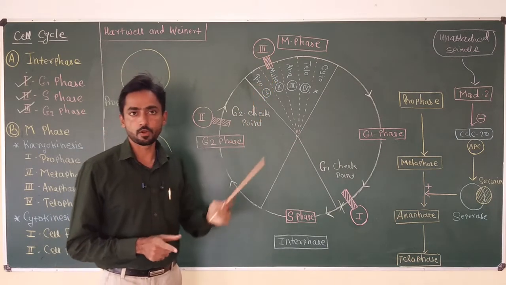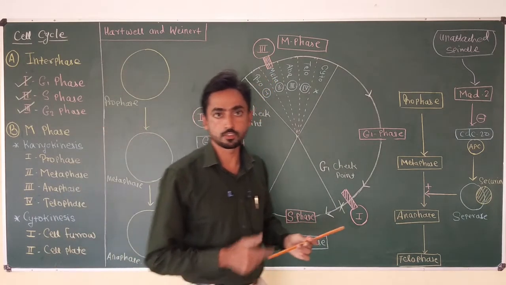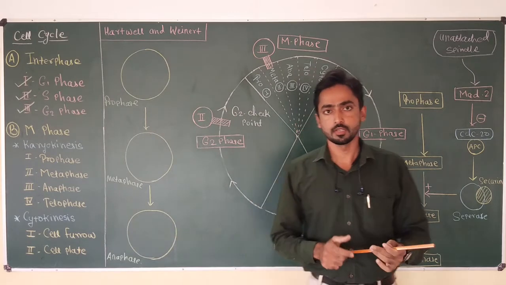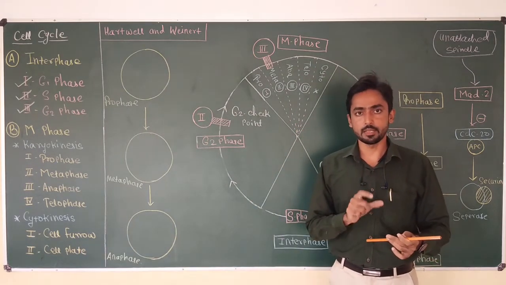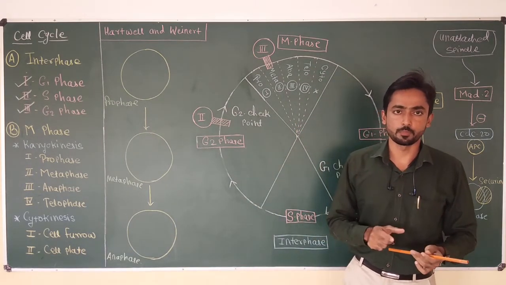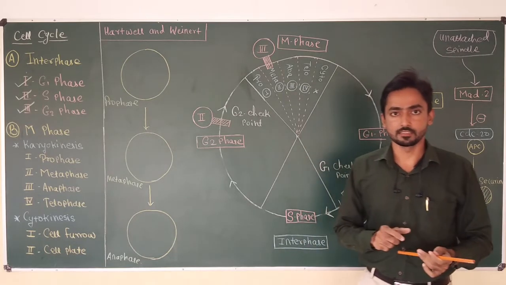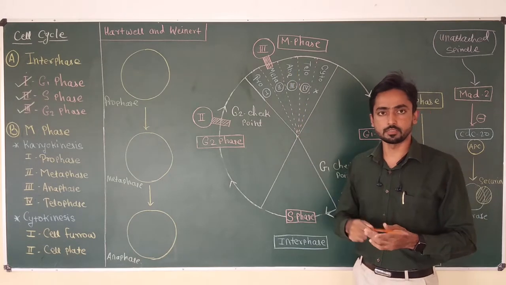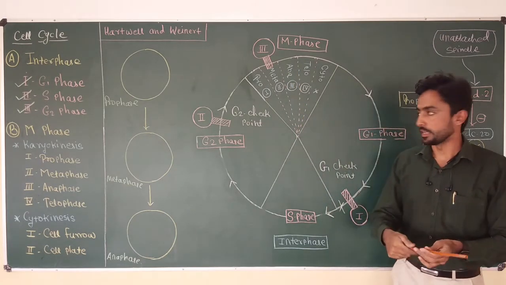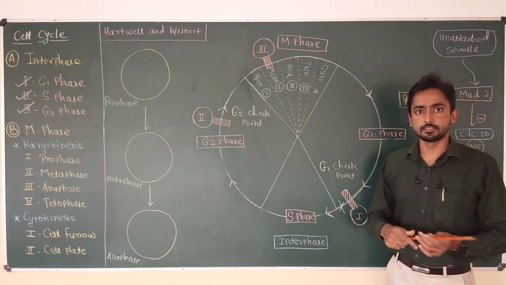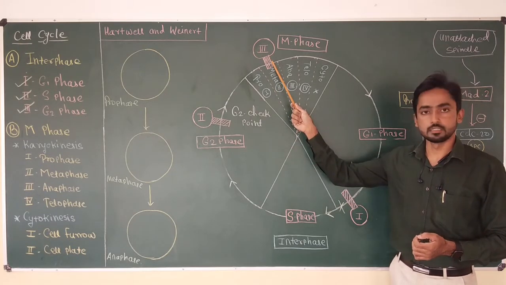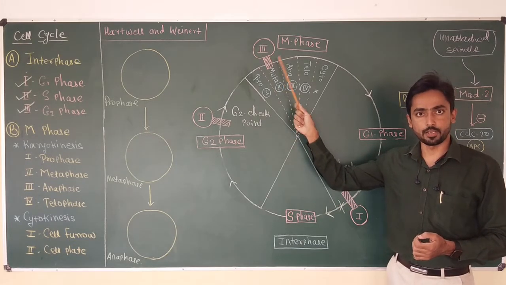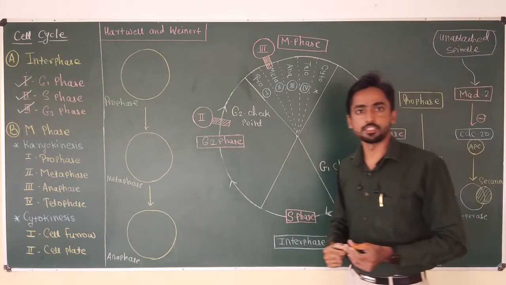This checkpoint is sometimes also known as the spindle checkpoint, because it mainly monitors the assembly of the spindle fibers inside the cell during the transition from metaphase to anaphase. That means if a cell wants to enter into the anaphase from metaphase, it has to clear this third checkpoint. So it is called the spindle assembly checkpoint.